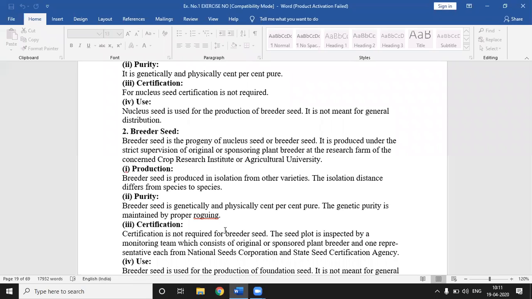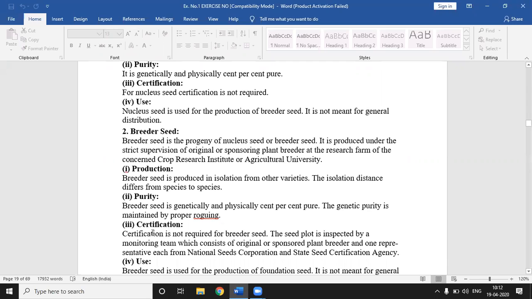Rogueing means removal of off-type or dissimilar plants from the field. Also, pest and disease affected plants are removed from the main field to maintain genetic purity. That is the reason we do the rogueing operation.